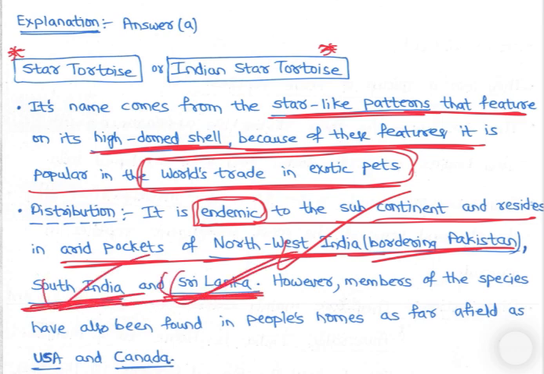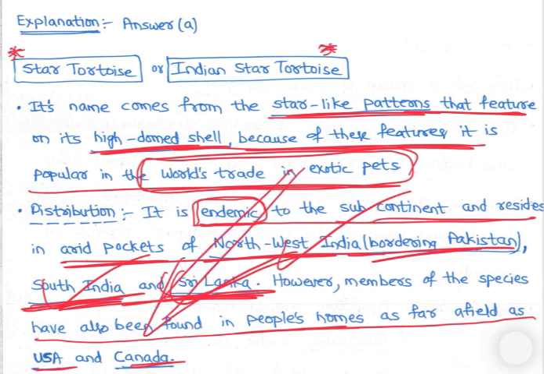However, members of the species have also been found in people's homes as far as the USA and Canada. People trade them because they look good and keep them at home. So it is popular in the world trade in exotic pets, and that's why this becomes important. They are smuggled more, taken from India to the USA and Canada.